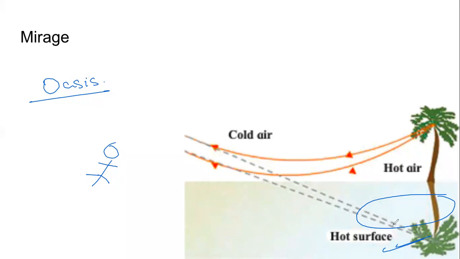The reason the traveler sees this inverted image of the tree is again because of refraction. If the density of air was constant, if there was no change in the density of the air, the ray of light would travel straight from the tree to the person. From the tree to the person. And the person would see an image. The image that will form on the retina of the person will be an upright image, straight.